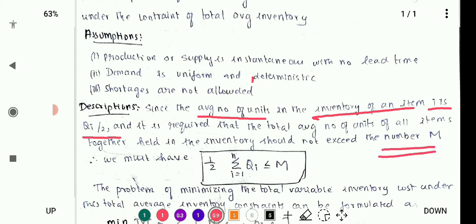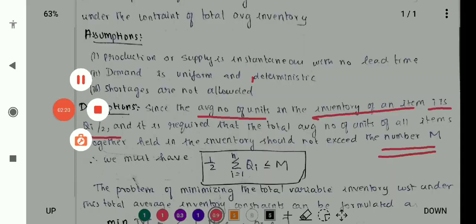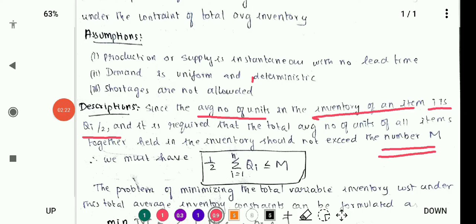I have already told you, inventory level constraint means if you are considering 100 items, you need to restrict, so the maximum number will be 100 units. So here also they have given like that only.